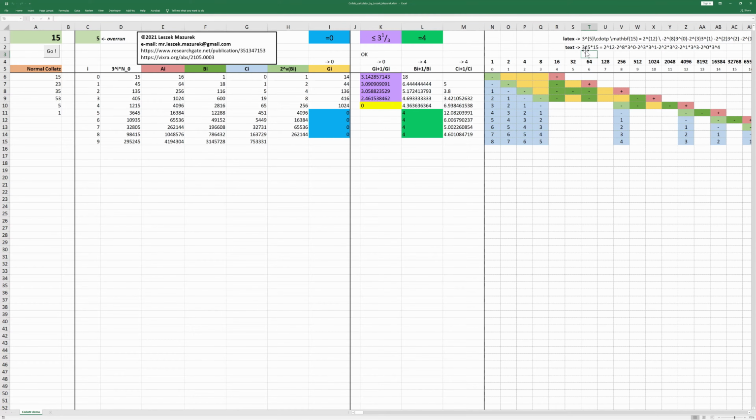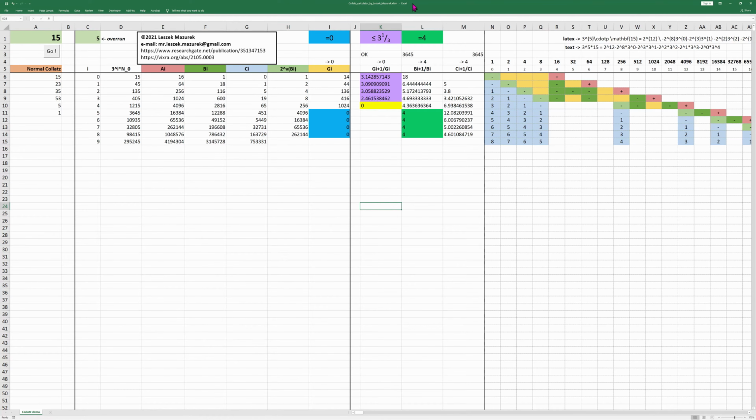So that's the result. You can quickly check if the left side is matching the right side. So I will copy. The left side is this number, and the right side, okay, as you can see, the numbers are the same, so it means that 15 can be represented in the required form as presented here. Above, I also created a LaTeX version of this result.